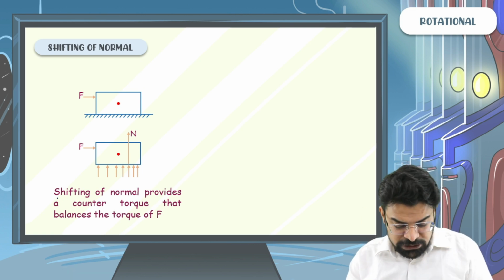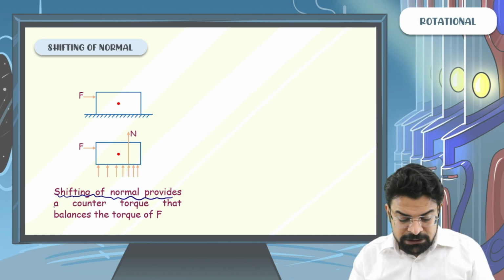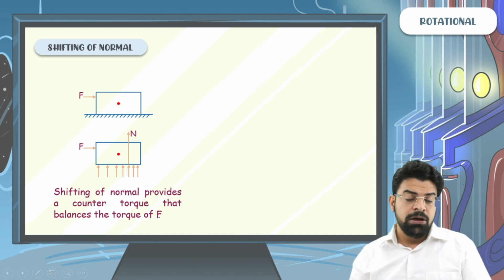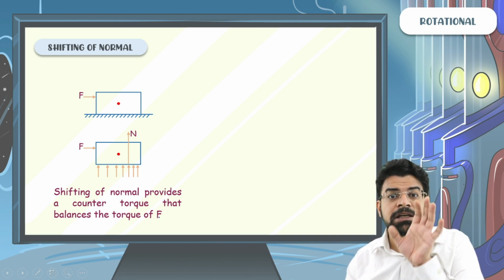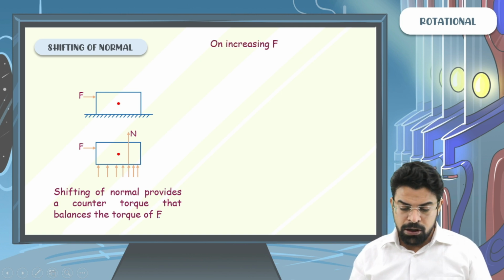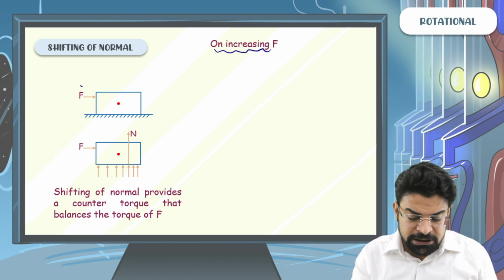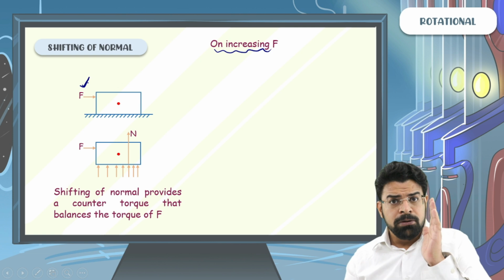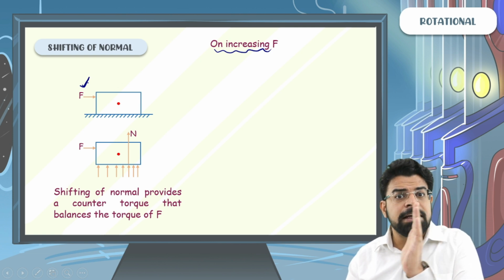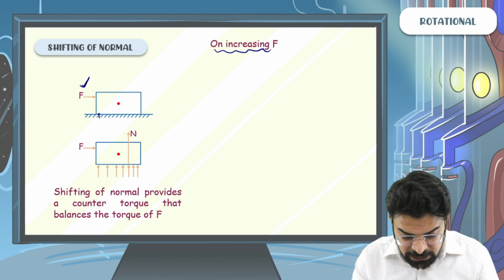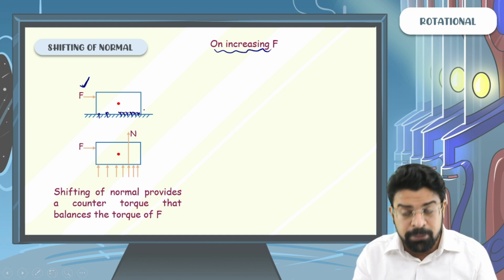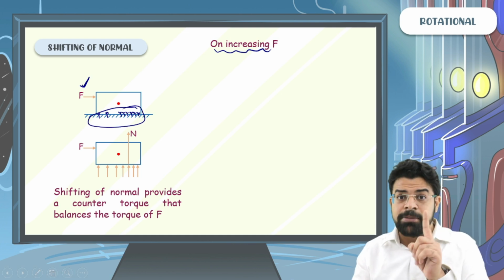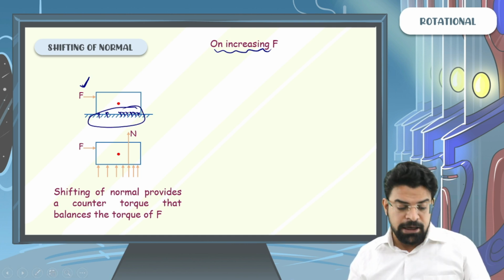So listen to this carefully. Shifting of normal provides a counter torque that balances the torque of the external force. Now, if you keep on increasing this force F, the line of action of normal keeps on shifting. So on this side, the normal keeps on decreasing, and on this side, the normal keeps on increasing. But remember, the sum of all these normals still remains equal to mg for vertical equilibrium.